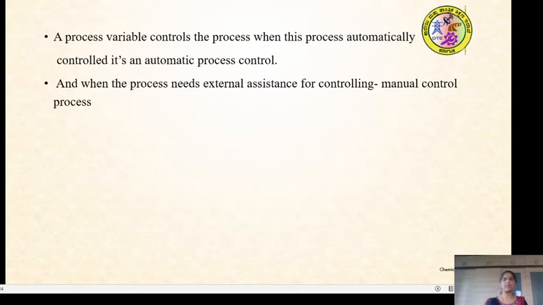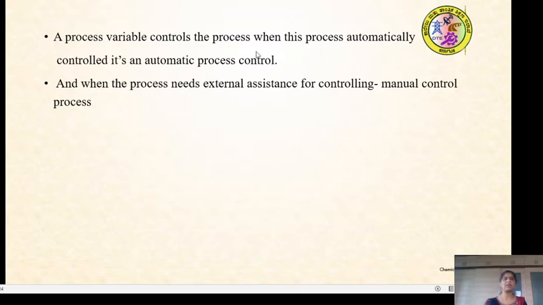The process variables, such as temperature and pressure, control the process. When the process is controlled automatically, it is an automatic process control. When the process needs external assistance for controlling, and that external assistance is a man himself, then it is a manual control process.